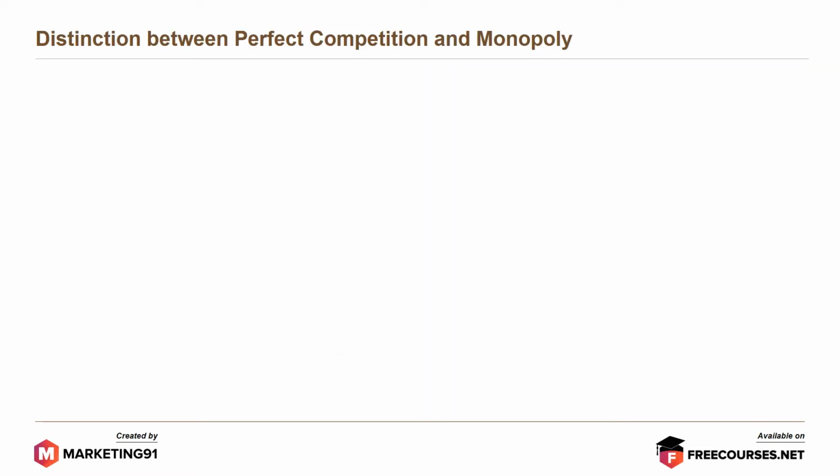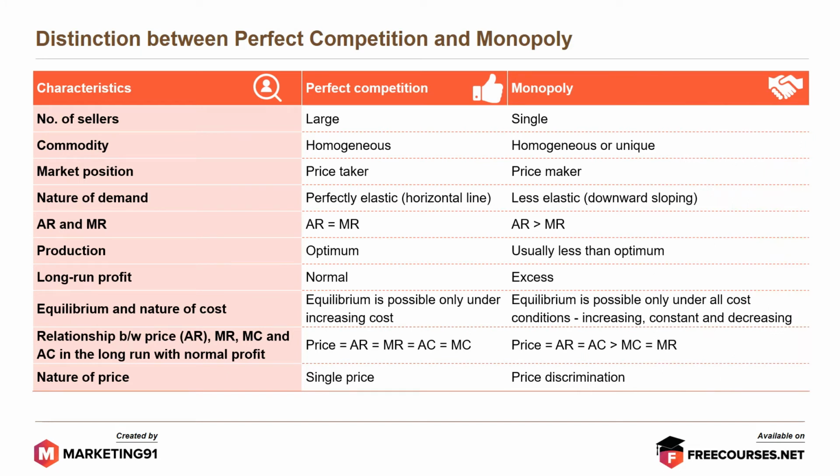Now let's look at the distinction between perfect competition and monopoly. First, number of sellers. In case of perfect competition, it is large. In terms of monopoly, there is a single seller. Commodity: homogeneous in the case of perfect competition. In the case of monopoly, it is homogeneous or unique. Market position: price taker, price maker. Nature of demand: perfectly elastic horizontal line, whereas in the other case, less elastic downward sloping.